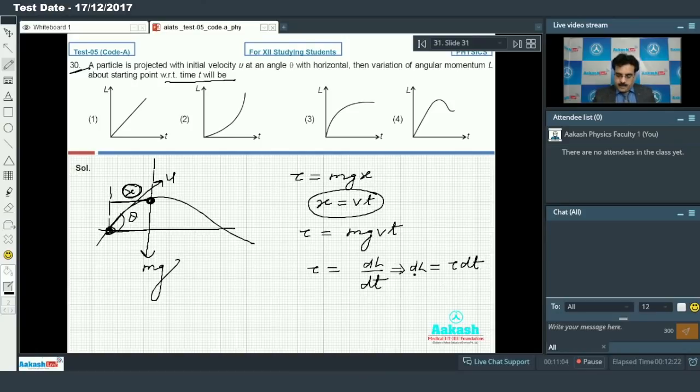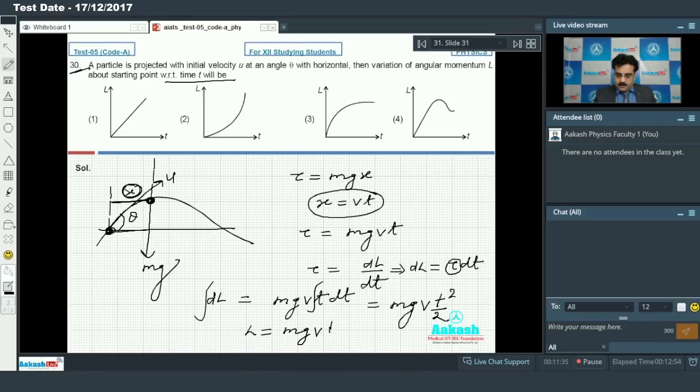For the angular momentum we will take the integration, and first I will place the value of torque, that is mg v t, and on integration we'll get mg v t square by 2, and this is equal to the angular momentum.